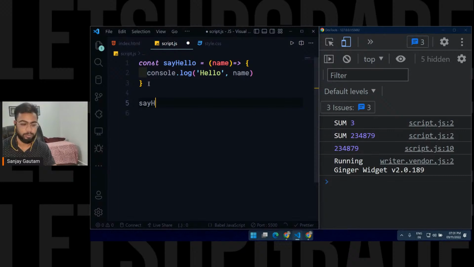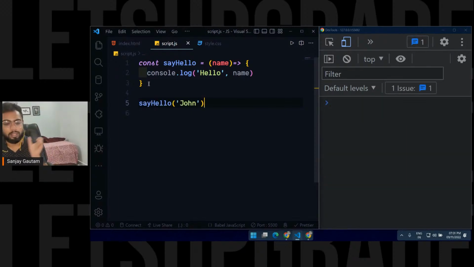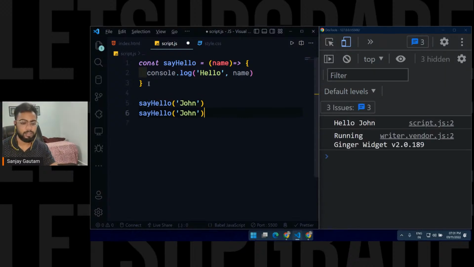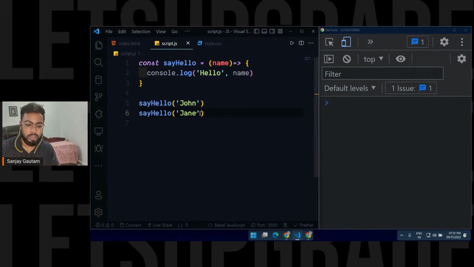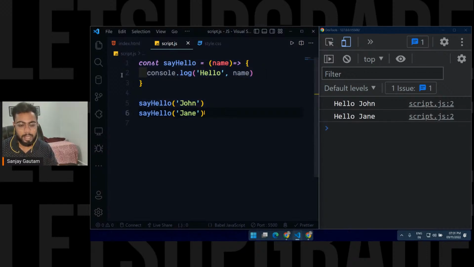Now whenever you call this function sayHello with your name, it's just going to say hello to you. sayHello John, and you will see inside our console I get Hello, John. You can call this function as many times as you want. Let's say Hello Jane, and the second time I will get Hello Jane here. So this is what we call an arrow function.